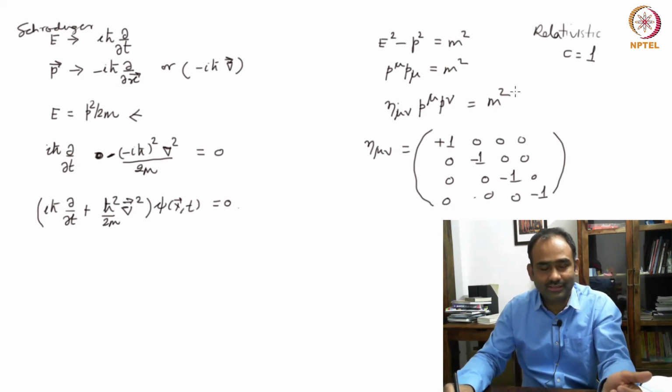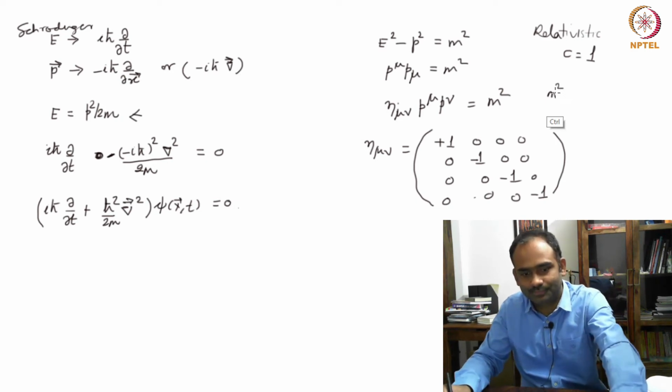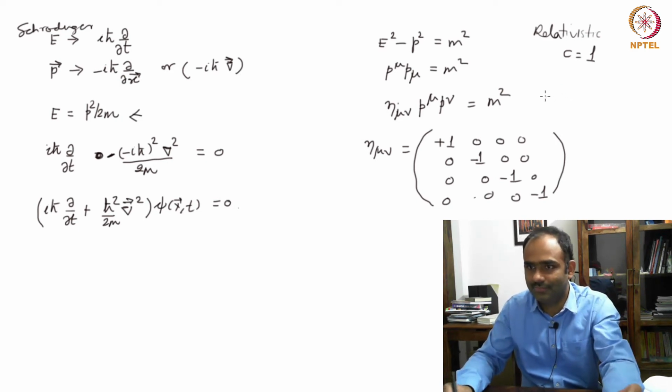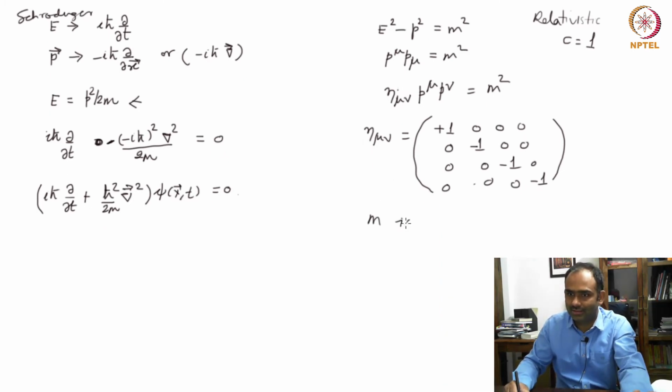So m square is a constant which does not depend on the frame of reference in which you are. So m square is a constant here, or an invariant, whichever way you say, m square or m. Let's call it, m is an invariant.